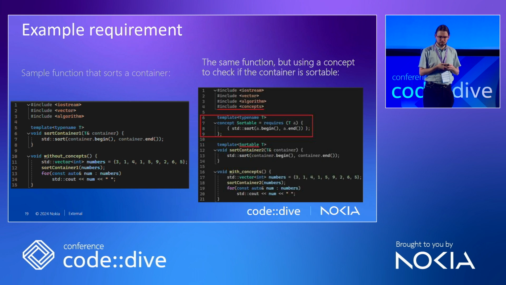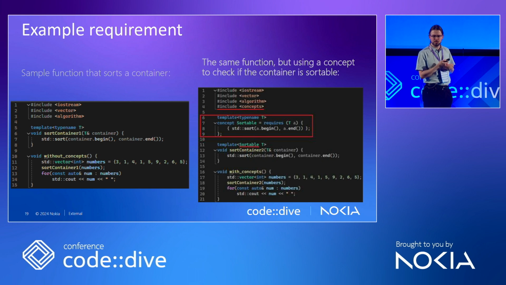So that's how. First, we add the include for concepts, line 4, already done. Then we define our concept's body. And then on line 11, we substitute typename for our sortable, because that is what our type should be, sortable. And how do we actually define a concept?